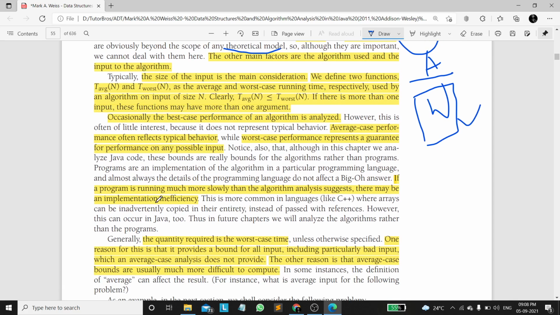And if a program is running much slower than the algorithm analysis suggests, there might be an implementation inefficiency. C++ runs somewhat faster, or Python runs somewhat slower. These are differences between languages, and it also depends upon how well we implement that code, how well we convert that algorithm into code and execute it.